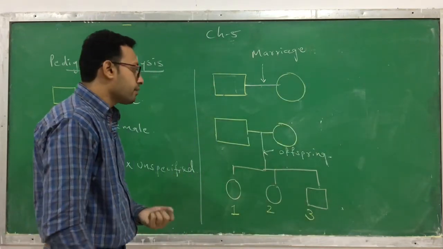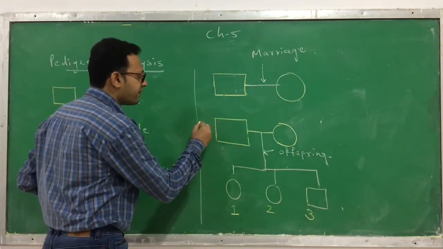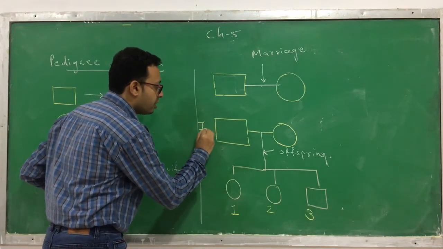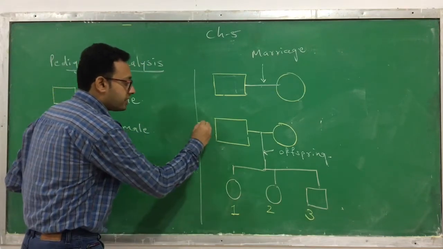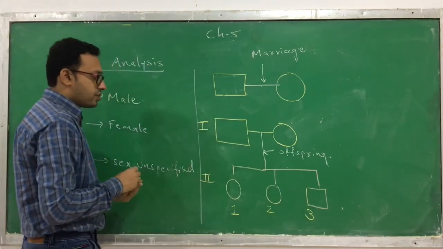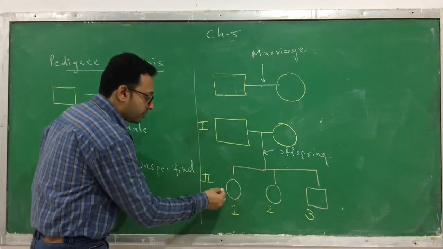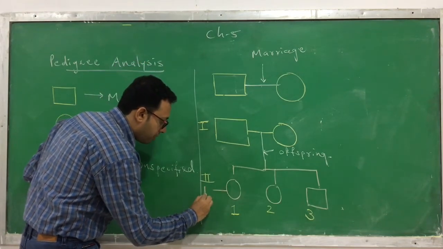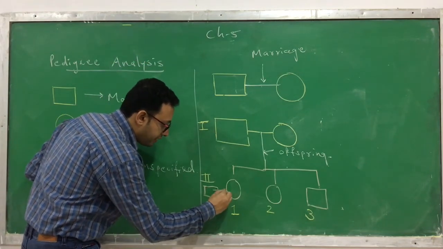Clear? Now here, this is the first generation, this is the parent generation. So I say I. This Roman numeral indicates the generation. This is the second generation. Suppose this daughter marries some boy and they have children.